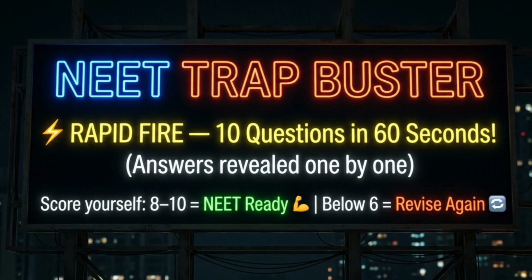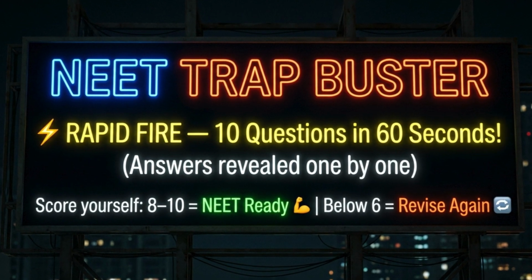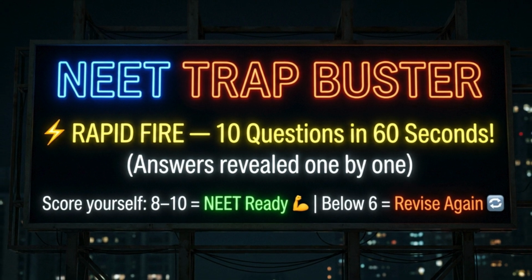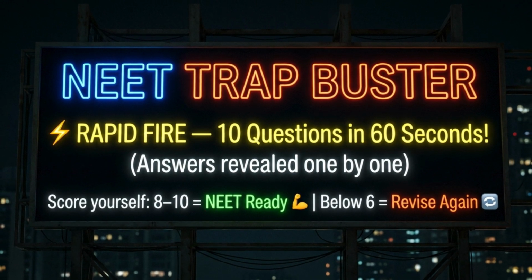Rapid fire time. I'll give you 10 questions. Pause after each one if you need to think. 1. Which kingdom has no nuclear membrane? Monera. 2. Riccia belongs to which group? Bryophyta. 3. How many chambers in a frog's heart? 3. 4. Coelom absent in? Platyhelminthes. 5. Venation in banana leaf. Parallel, monocot.